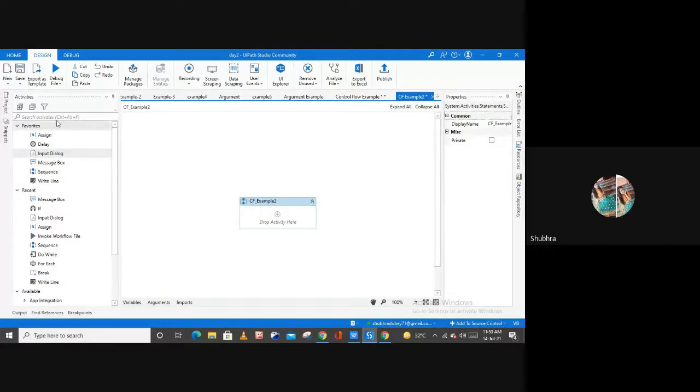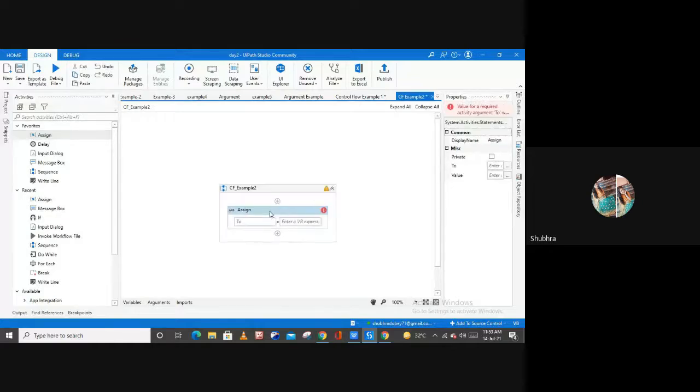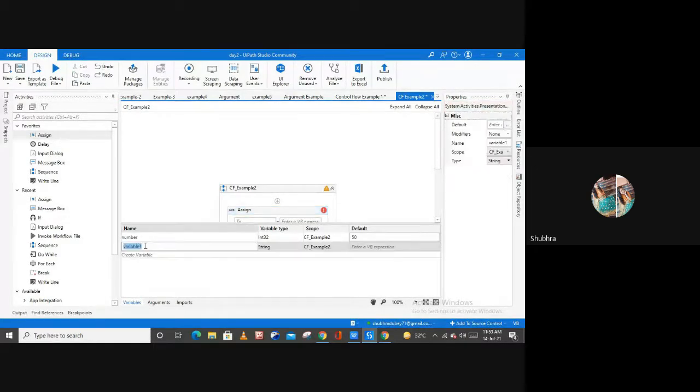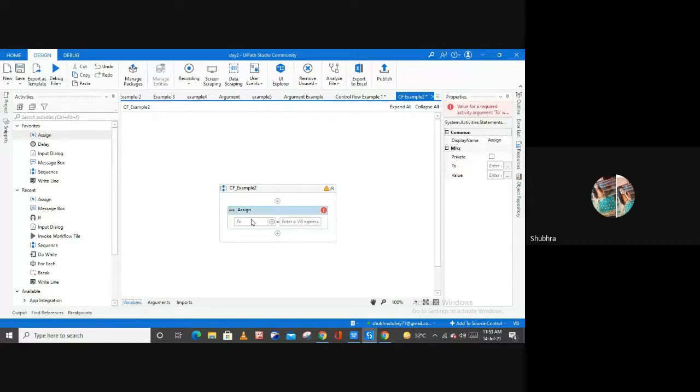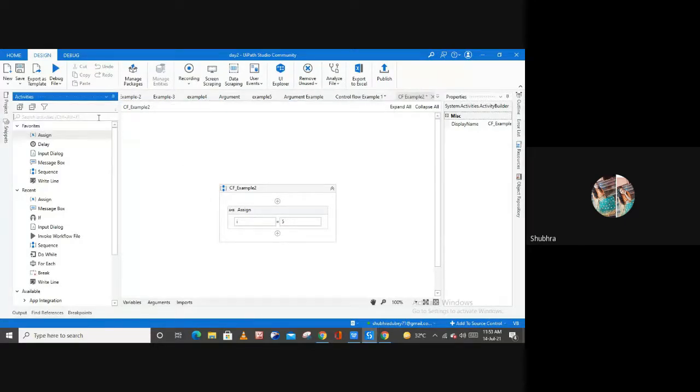Done. And the next activity I'm going to use here is an assign activity. Inside of this assign activity, I'm going to create one more variable here, which is I, right, of type integer again. Simply mention your I variable here, and I is equal to what? I is equal to 5 because we want to print our number from 5, right? So I is equal to 5.